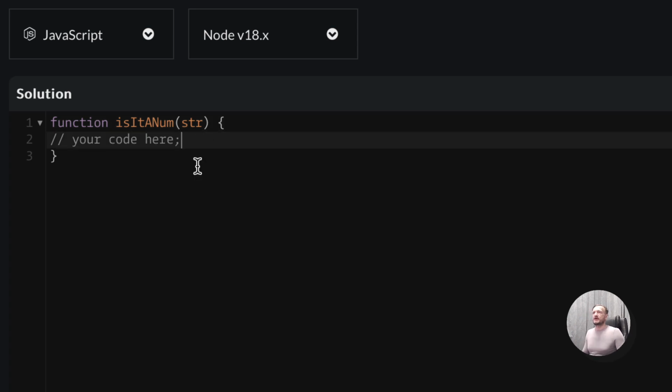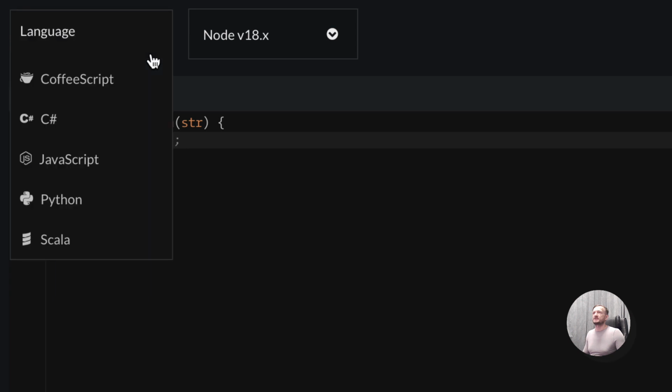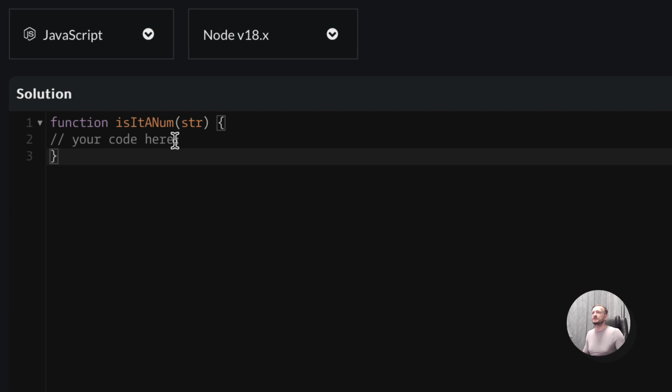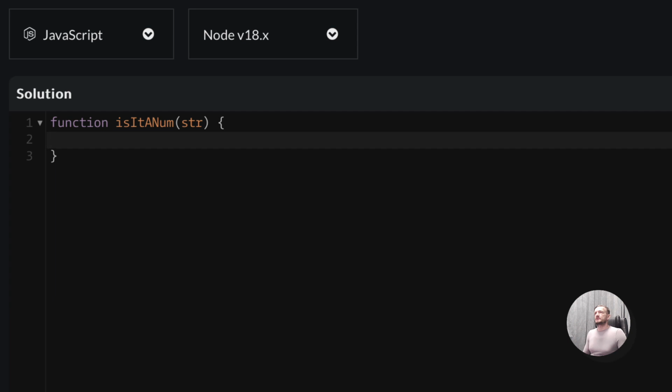Alright, so we are back in the CodeWars console. I will be using JavaScript, but you can also use C#, Python, Scala or CoffeeScript. So firstly, I think that we will need to do a check on the string, and regex seems to be a good idea. So let's do a const num, which will equal string match, and then let's match digits, and we need to match them globally, not just the first occurrence.